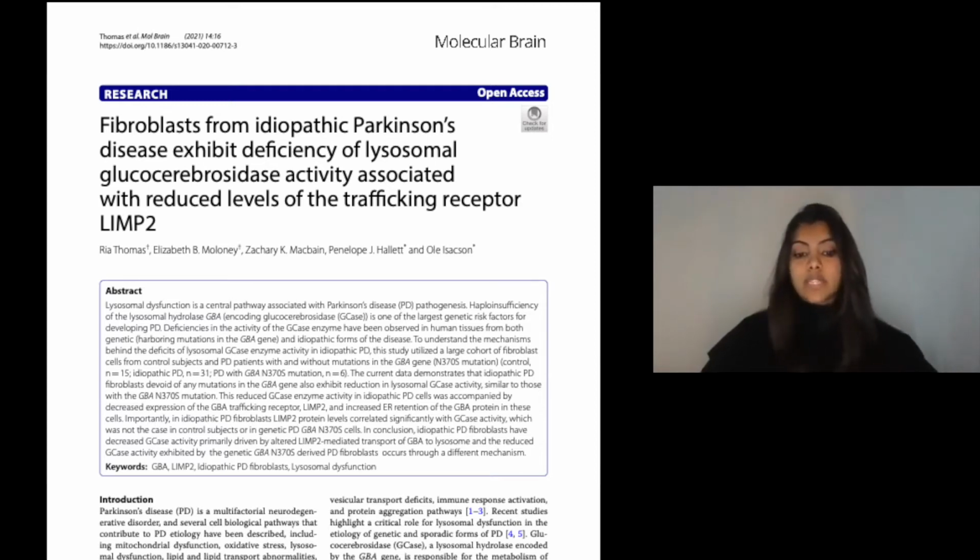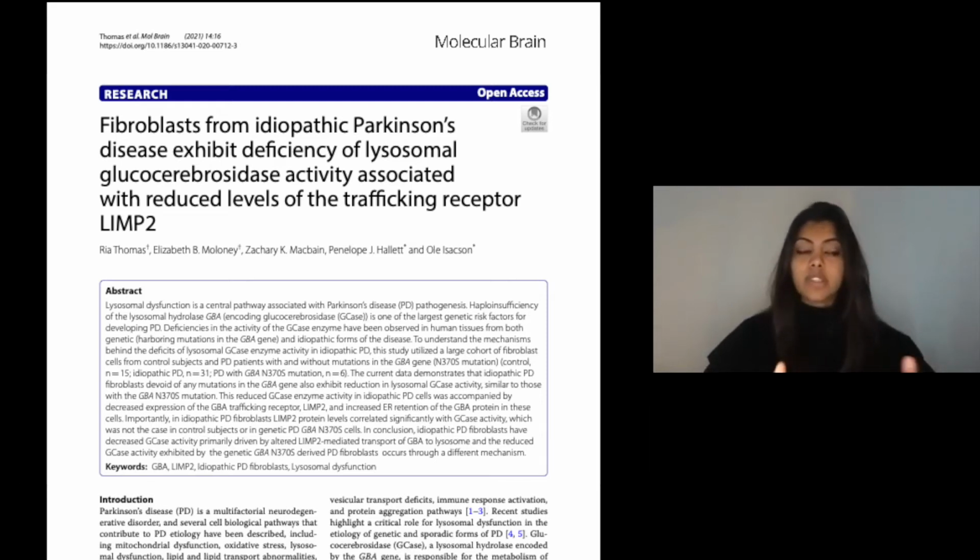Now, what was interesting is that studies from our lab, as well as others, have shown that it's not just genetic forms of PD with the mutation in GBA that exhibit reduced lysosomal GCase activity, but also idiopathic or sporadic cases of PD also exhibit reduction in this particular enzyme activity.